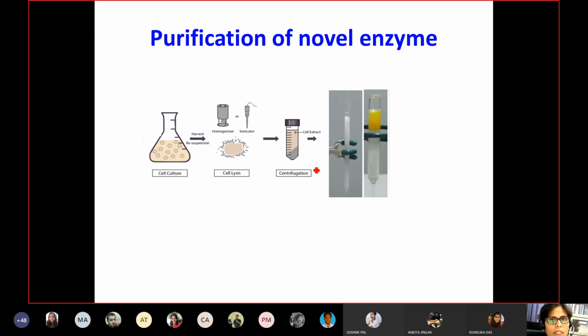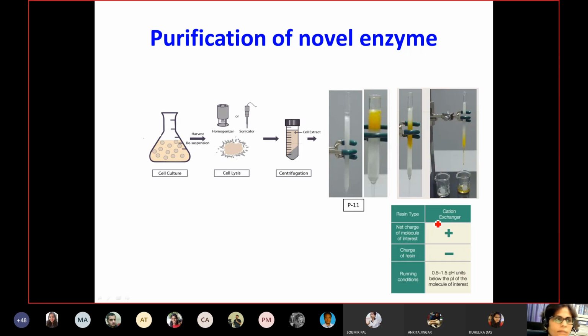Now the supernatant was applied directly onto a phosphocellulose column. This phosphocellulose column is a cation exchanger. That means it has the ability to attract positively charged particles, meaning the resins are negatively charged, and the proteins will bind if the pH is less than their isoelectric point, right?